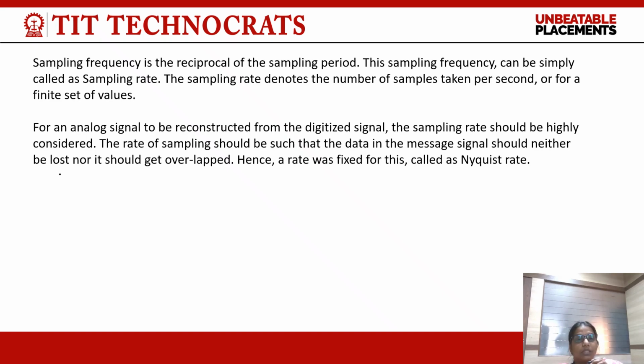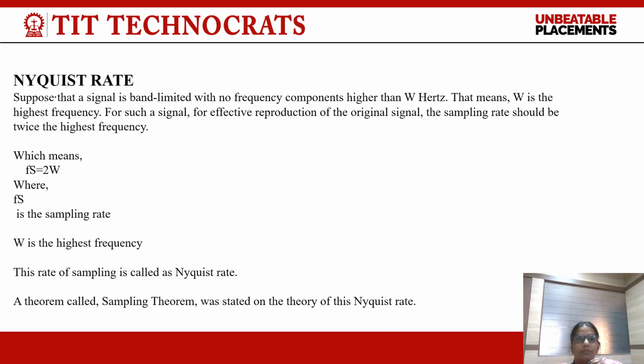For an analog signal to be reconstructed from the discrete signal, the sampling rate should be highly considered. The rate of sampling should be such that the data in the message signal should neither be lost nor get overlapped. Hence, a rate was fixed for this. It is called the Nyquist rate.